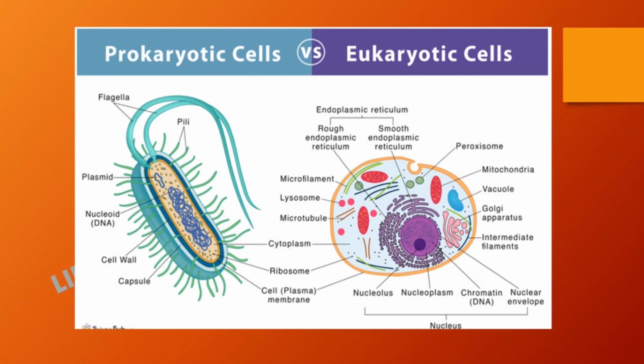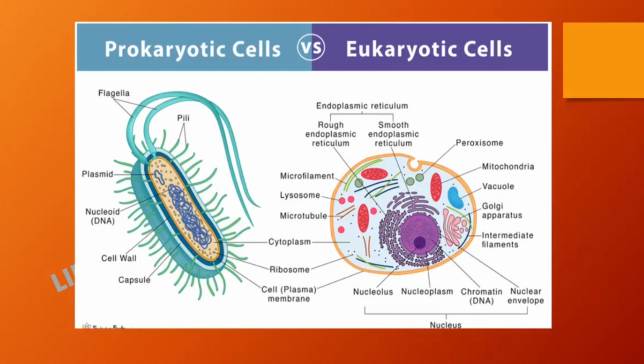Here also difference between eukaryotic cell and prokaryotic cell is shown. These differences I have discussed with you in the previous slide also, like absence of membrane bound nucleus in prokaryotic cell, whereas its presence in eukaryotic cell. So you can see here it is a membrane bound nucleus, whereas in prokaryotic cell the genetic material is in cytoplasm itself. No membrane bound nucleus is present in prokaryotic cell.